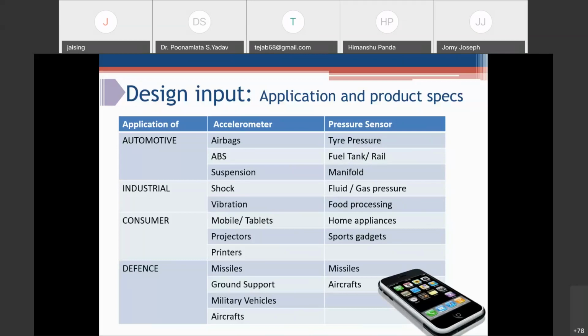For industrial, you can use accelerometers for shock and vibration testing. For consumer, you have accelerometers in mobiles, tablets and printers. So for all of these, although you are developing the same device, the specification could differ based on your end application.